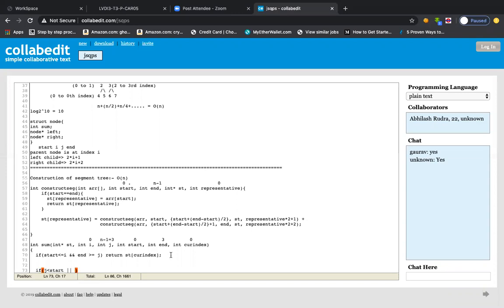Or you got a case where i is greater than end. In that particular scenario, you got out of bounds, so you need to return a zero value in this case, because it is a sum. Even if you return zero, it will be correct only. So you just return zero anyway. These were the base cases.